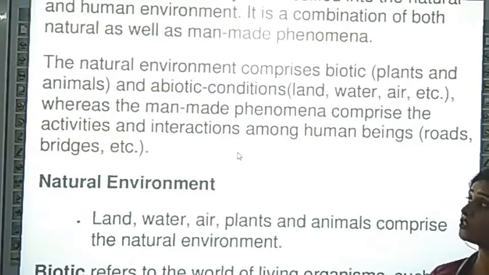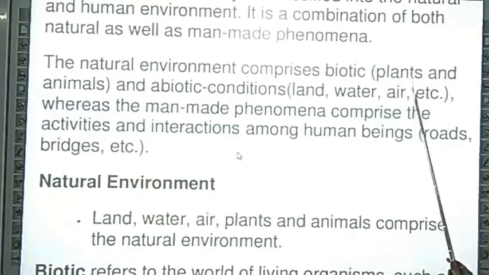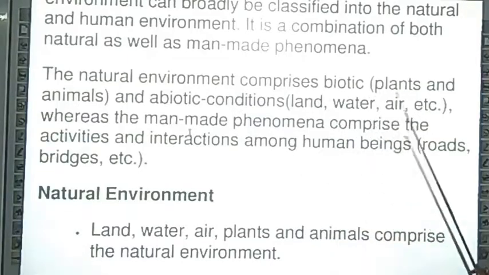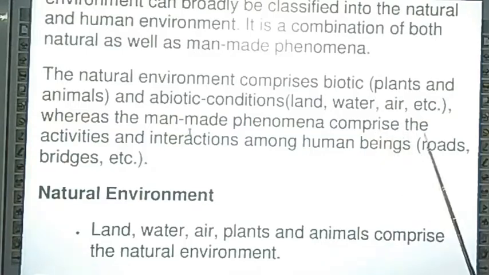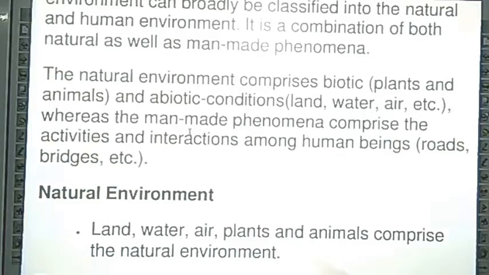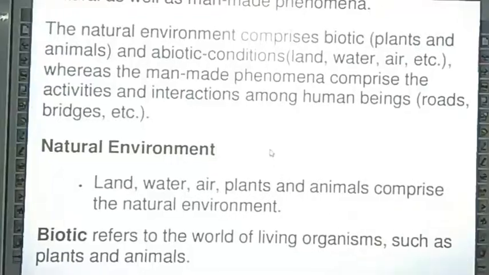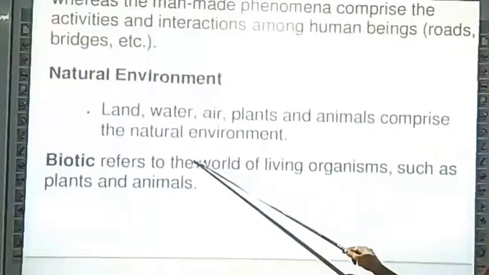There are two parts. We classify the natural environment into two categories. Firstly, biotic, that includes the plants and animals. Secondly, aquatic conditions: land, water, air, etc. Whereas the man-made phenomena comprise the activities and interaction among human beings. When we are talking about the man-made environment, there is interaction between nature and man. It is called the man-made environment.